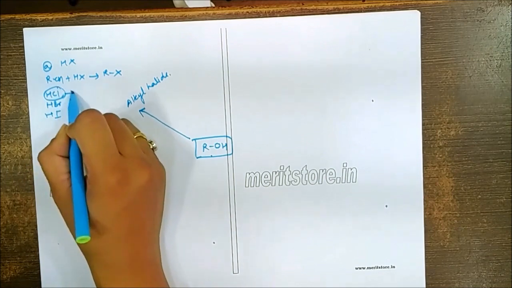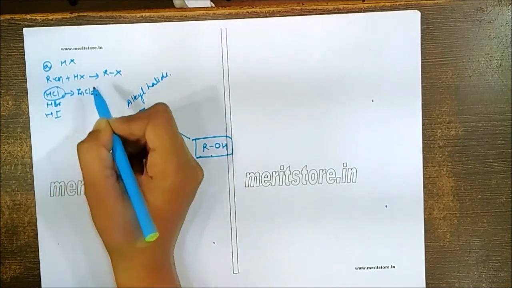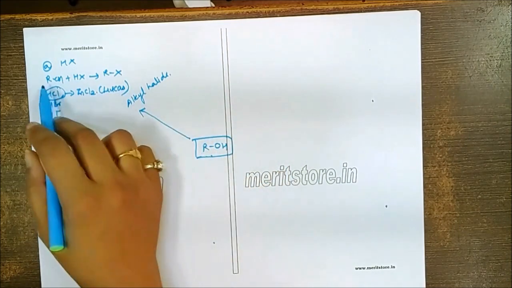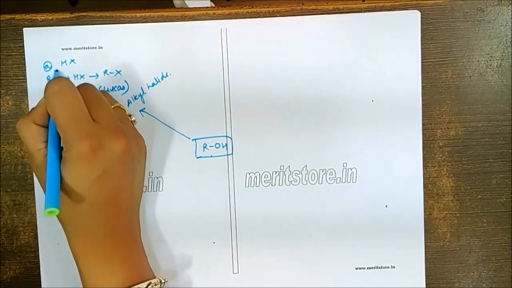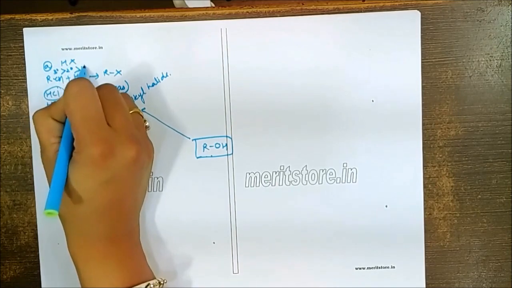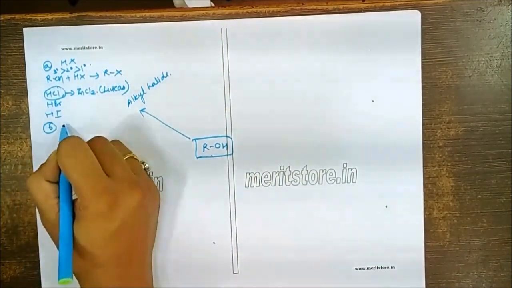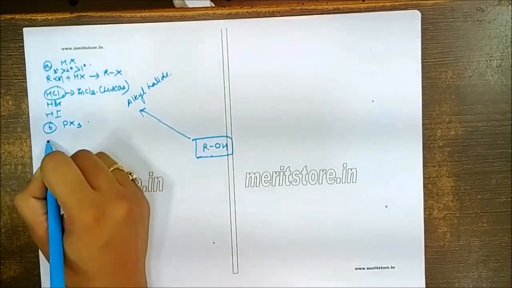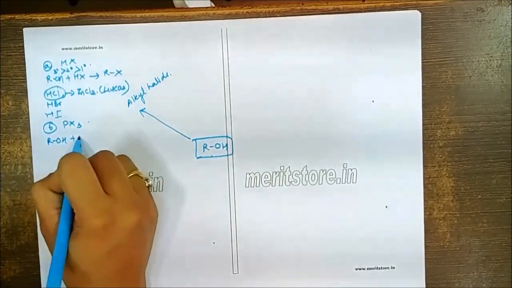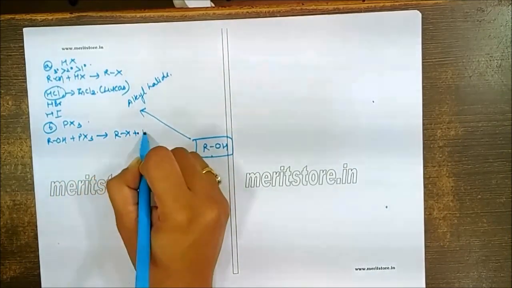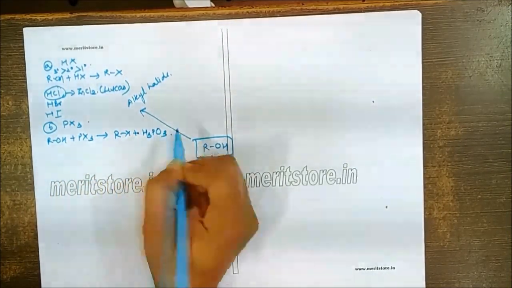HCl is the weaker one, so it needs a catalyst, ZnCl2, called the Lucas reagent over here. In case of alcohols, for reactivity we have to remember tertiary is more reactive than secondary and then primary alcohol. We can also use PX3 over here. So ROH can react with PX3 so as to give the corresponding RX with the byproduct H3PO3.